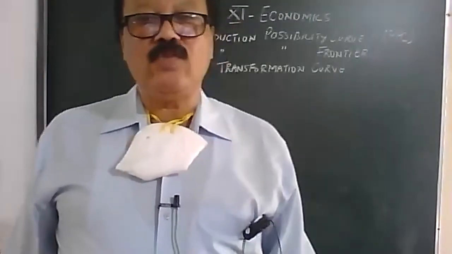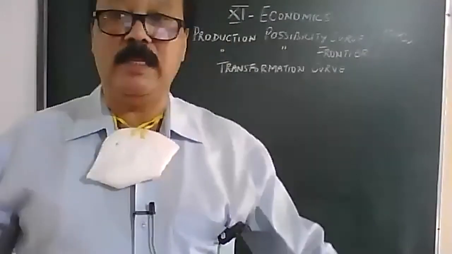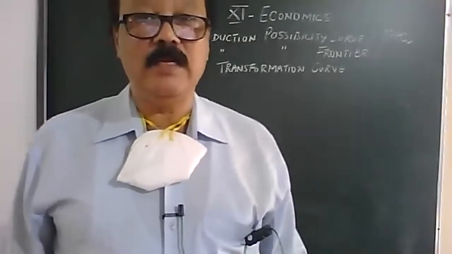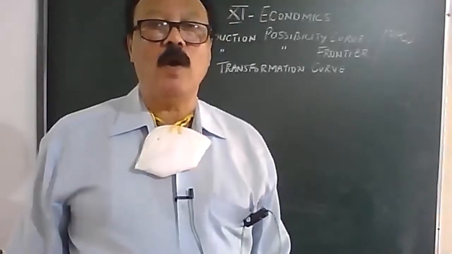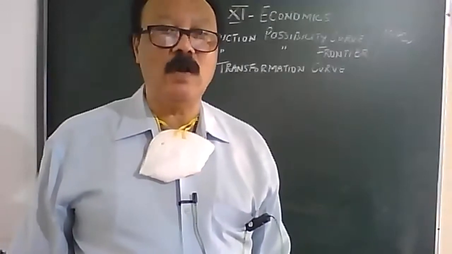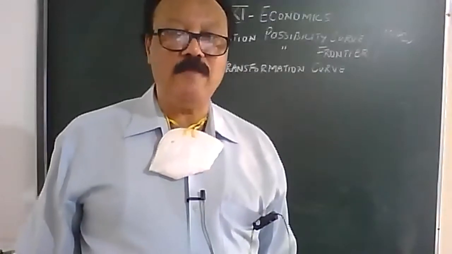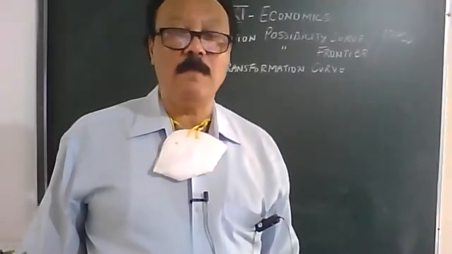So this goes by three names. You must be aware of all the three names. Anything could be asked. Either discuss what is production possibility curve, what is PPC, or what is production possibility frontier, what is transformation curve. They all mean the same. So write down a definition of production possibility curve or PPC.